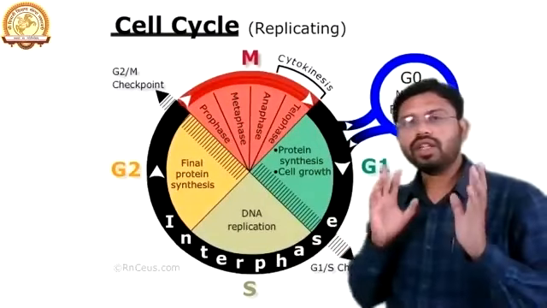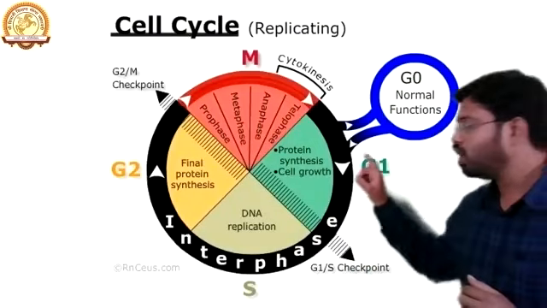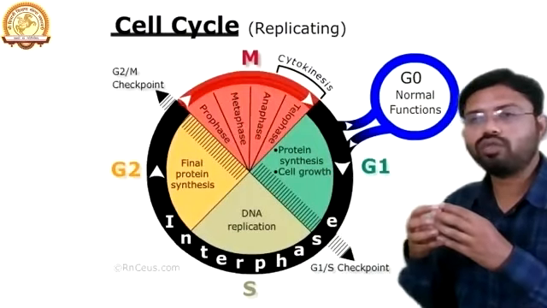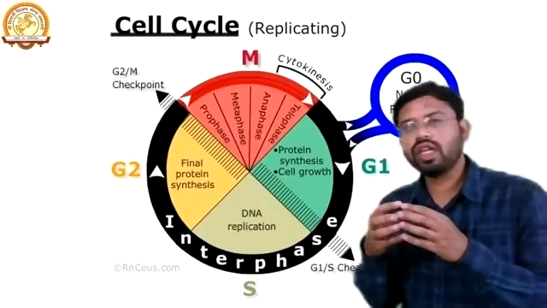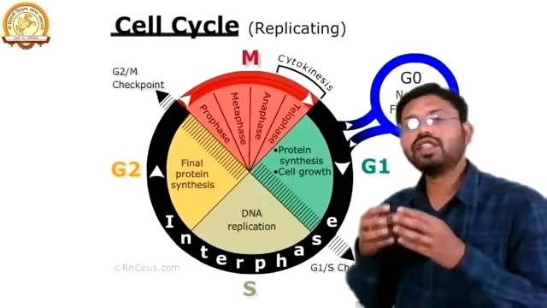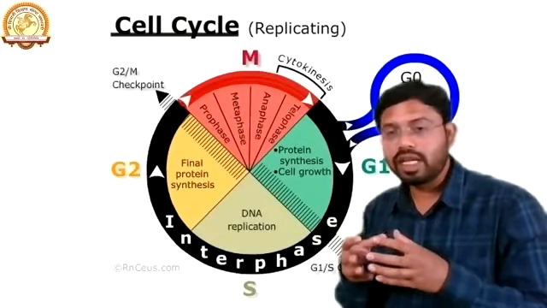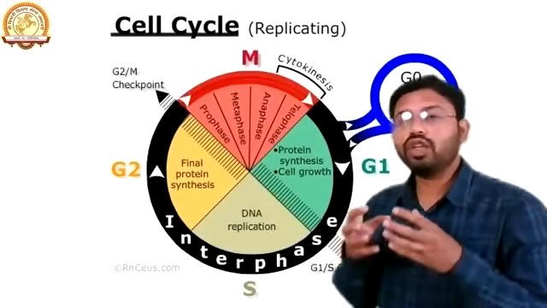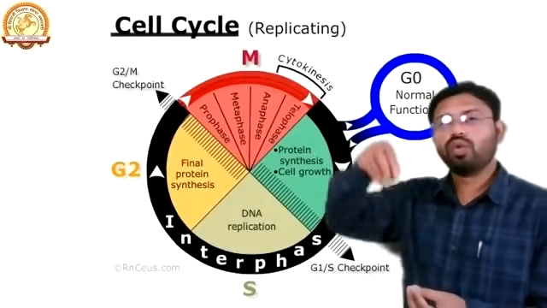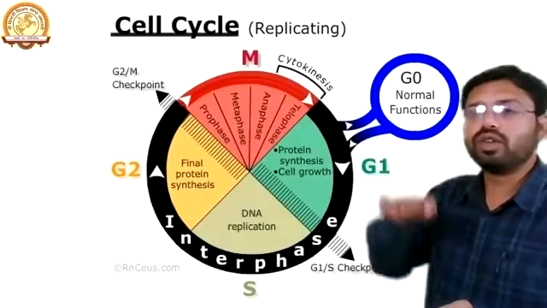Okay, so two events have been happening in this G1 phase. The first one is protein synthesis, and the second is cell growth. Now, what does cell growth mean? The definition of growth: if there is an increase in size, mass, or volume of a particular substance, then it is known as growth. And growth is an irreversible process. It means that if something grows, there is no other mechanism to get the growth reversed.